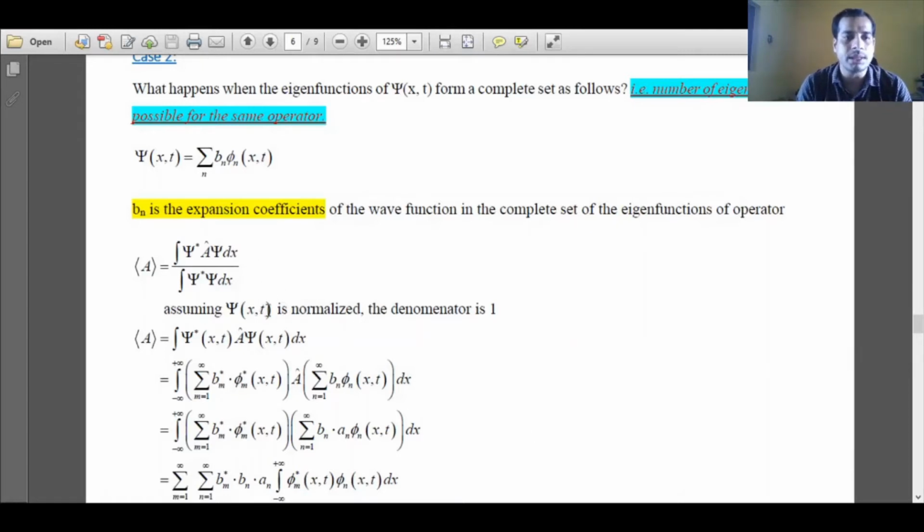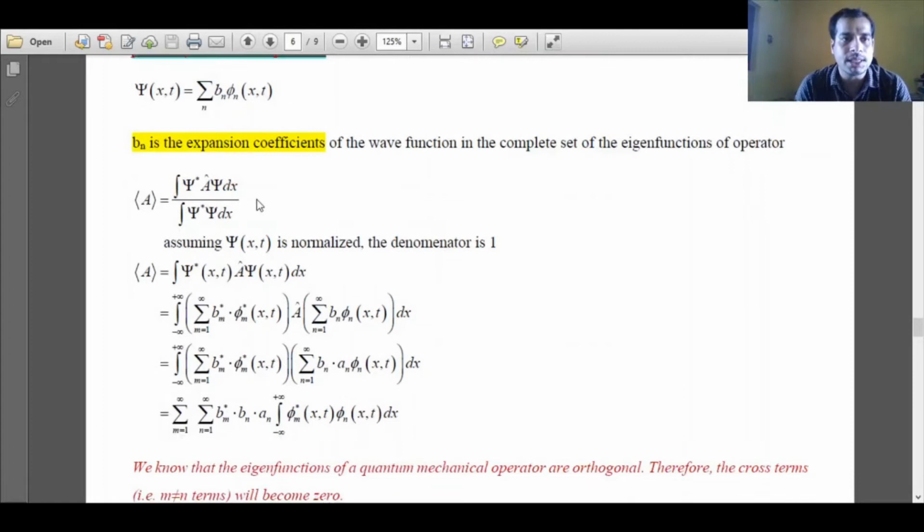Now assuming that psi(x,t) is normalized, then the denominator will be 1, so I will be left with only the numerator part. So what will be the numerator part? The expectation value of the observable A is equal to the integral of psi star(x,t) operator A psi(x,t) dx. We are considering only a one dimensional state and we are considering the time dependent part of the wave function also. Now the wave function is a complete set of various eigenfunctions possible.